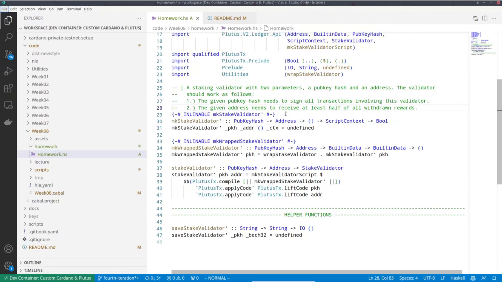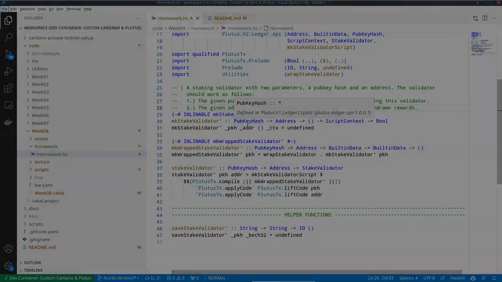I think this makes it much more realistic. So in our example, this could be the pub key hash belonging to the payment key of user one. So only user one would be allowed to do the withdrawals or change delegation or set up delegation in the first place. This time there is no test suite for that, so you will have to test it manually on the private testnet.